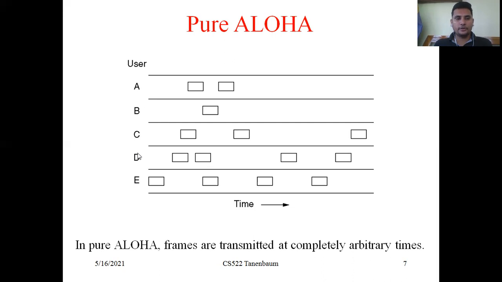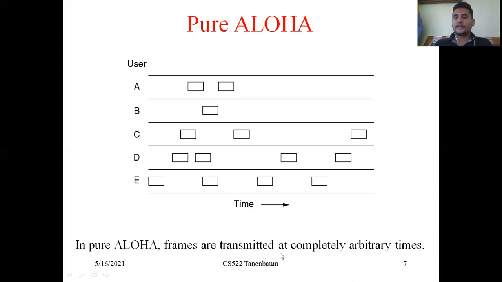There are a total of 5 users, and among them C sends first, then D, then E. Whenever A's data frame is ready, A immediately sends it. When B's data frame is ready, B sends it at that time.